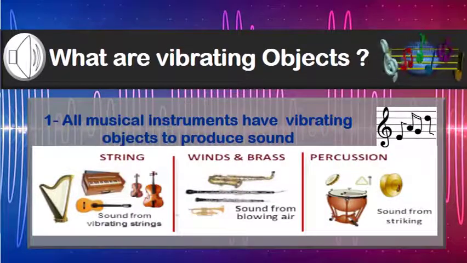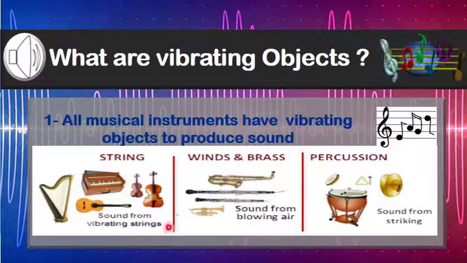Yes, my dear students, how is sound produced and what are vibrating objects? All musical instruments have a vibrating object to produce sound.